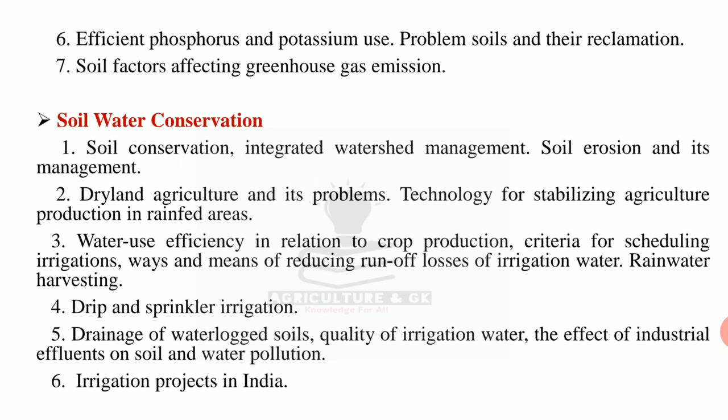Soil water conservation. Under this, first is soil conservation, integrated watershed management, soil erosion and its management. Second is dryland agriculture and its problems, technology for stabilizing agriculture production in rainfed areas. Third is water use efficiency in relation to crop production, criteria for scheduling irrigations, ways and means of reducing runoff losses of irrigation water, rainwater harvesting, drip and sprinkler irrigation, drainage of waterlogged soils, quality of irrigation water, the effect of industrial effluents on soil and water pollution, and last is irrigation projects in India.